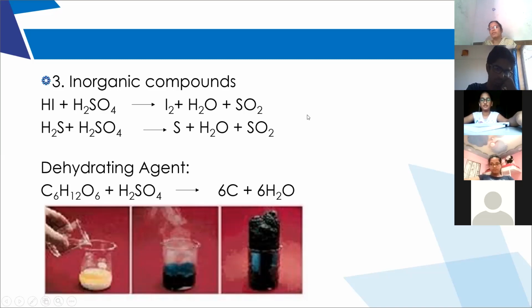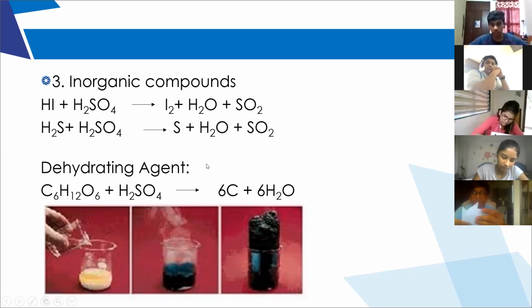And coming to the second property of concentrated sulfuric acid, it is a dehydrating agent. What is meant by dehydrating agent? It removes water. Dehydration means removal of water molecule. So it dehydrates the compounds and removes water molecules.